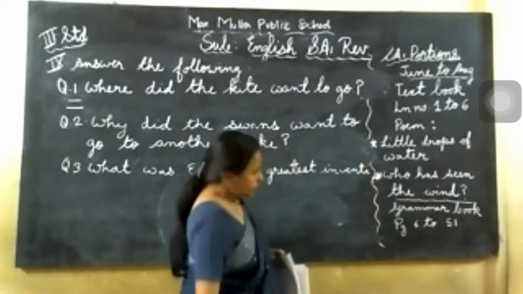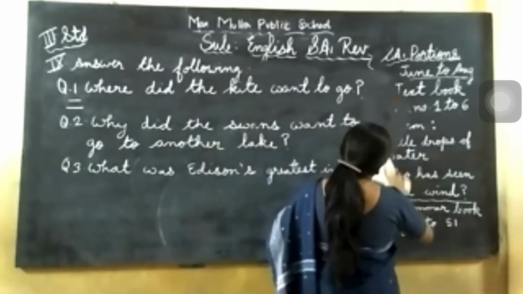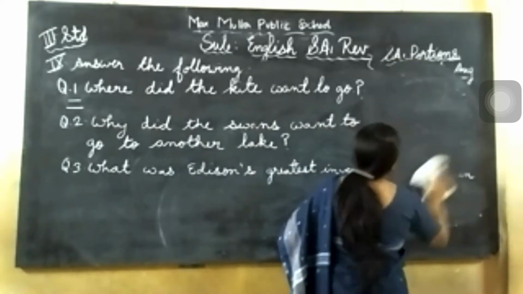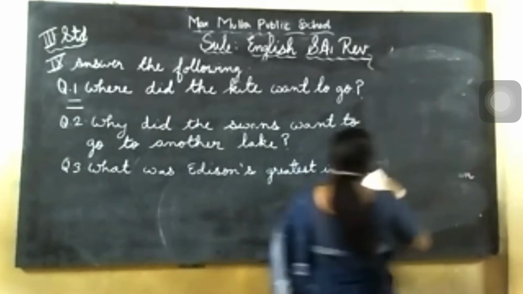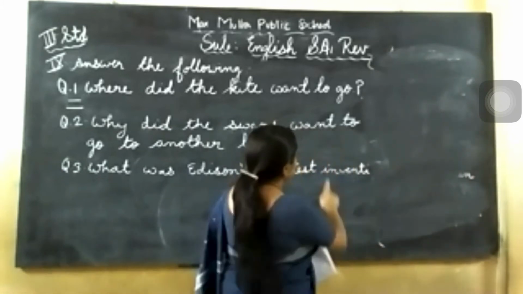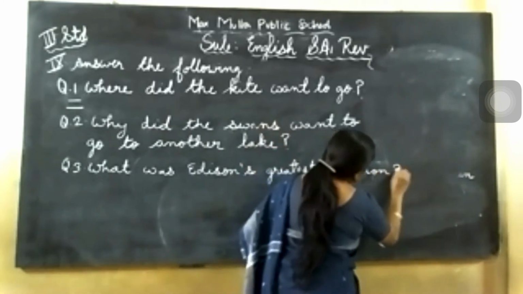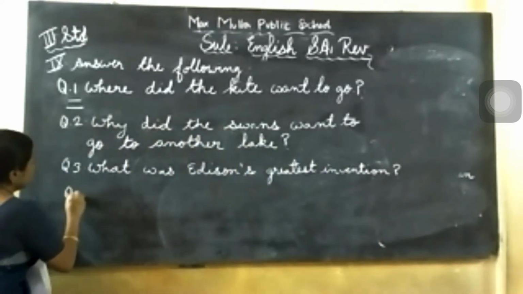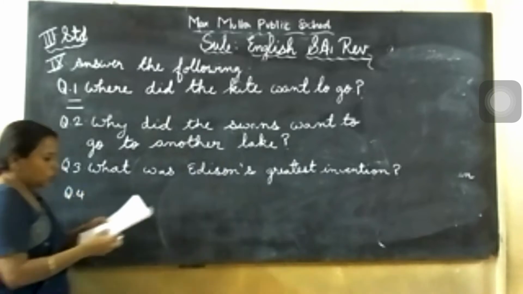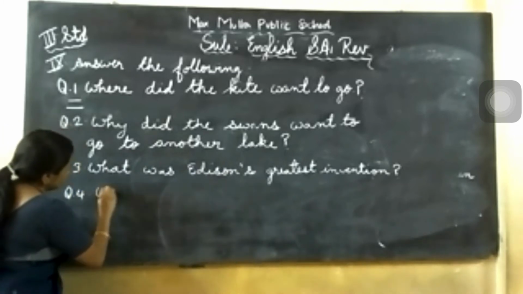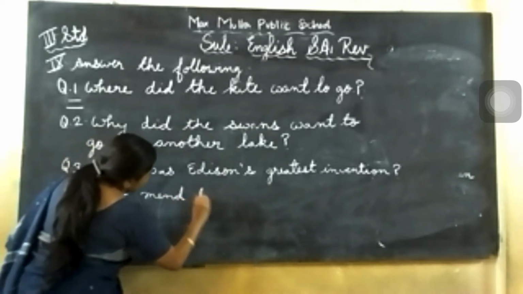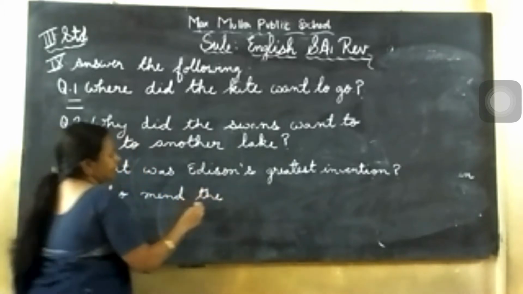Greatest invention. So this side you have completed, I think. So rub it. Greatest invention. Okay, next question number 4 is, who made the pair of shoes? Who made the pair of shoes?